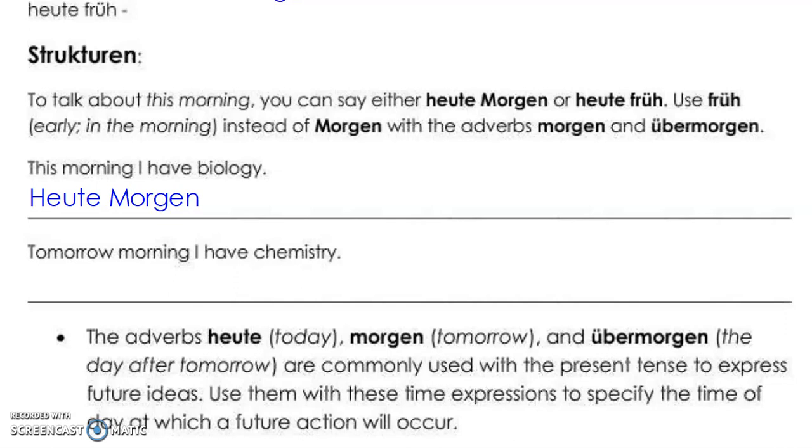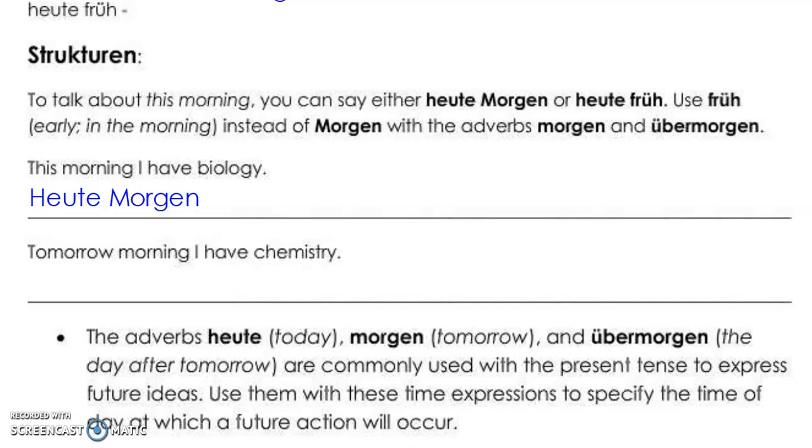That's right, the verb comes in the second position in a sentence. And what's always connected to the verb in a German sentence? What's next to our verb? Our subject is next to our verb. So if we start with heute Morgen in German, with our time expression in the first position, what would come next? Heute Morgen have I biology. Okay, because we want to put it in with our verb in the second position and our subject touching our verb. So you would say heute Morgen have I biology.